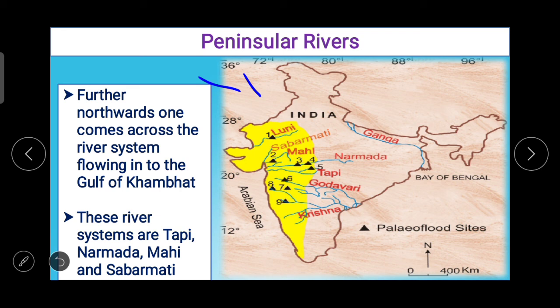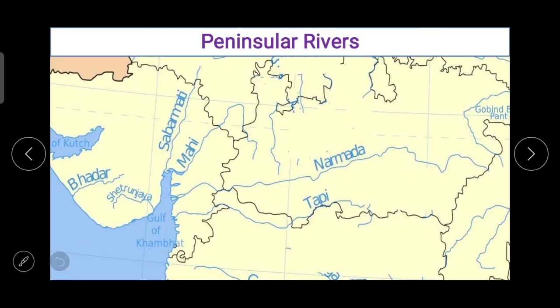Further northwards, one comes across the river systems flowing into the Gulf of Khambat. These river systems are Tapi, Narmada, Mahi and Sabarmati here. Tapi and Narmada flow slowly through rift valleys.